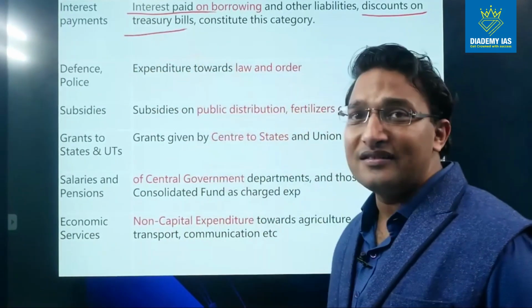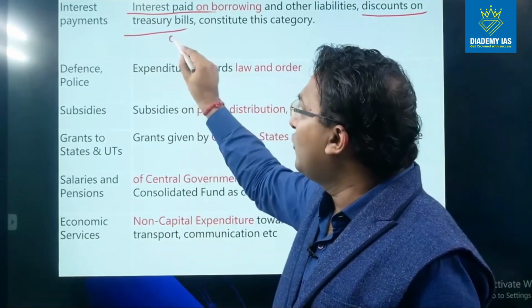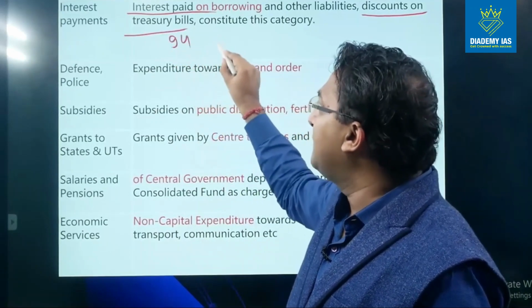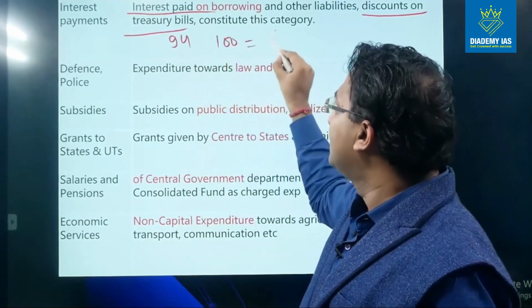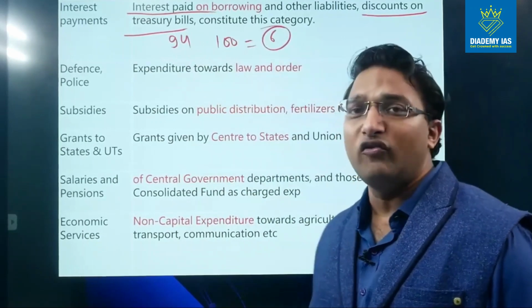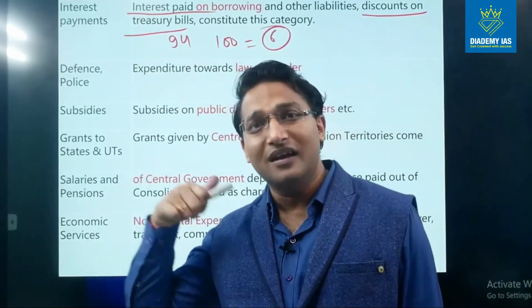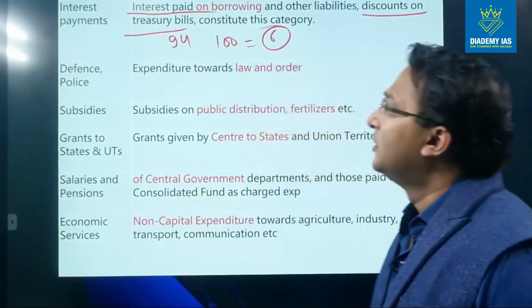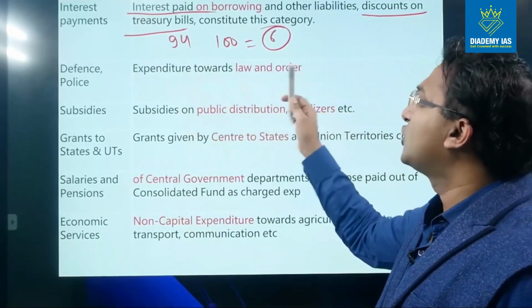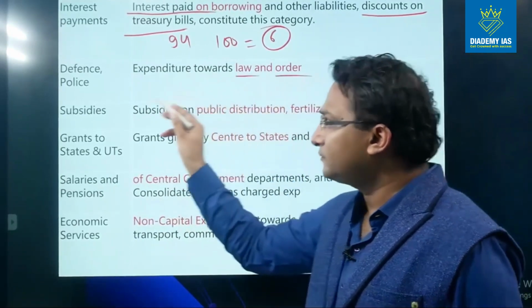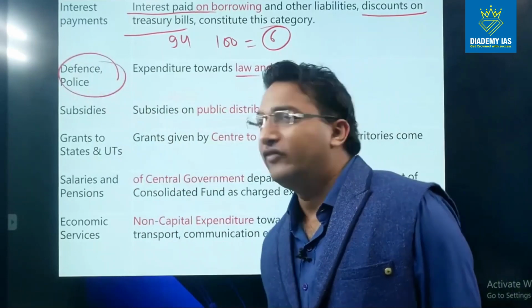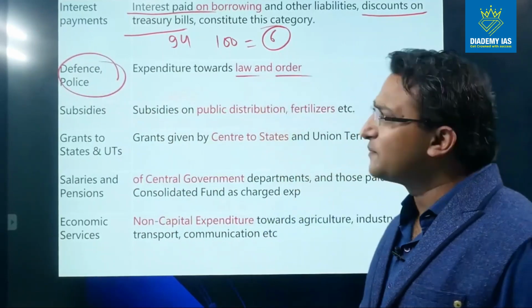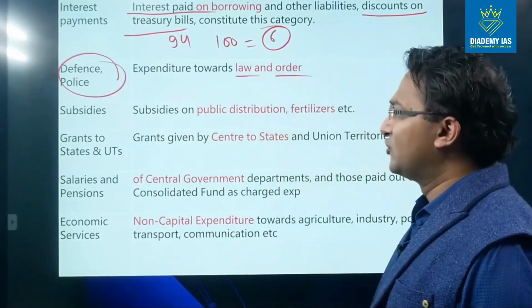Discount on treasury bills. What is discount on treasury bill? I already told you. If the issue price is 94 rupees and the maturity value is 100 rupees, that means the government is basically bearing the cost of 6 rupees. So this is basically the discount only, right? Defense and police expenditure towards law and order. All the expenditure on defense and police which is done for day-to-day functioning is part of revenue expenditure.